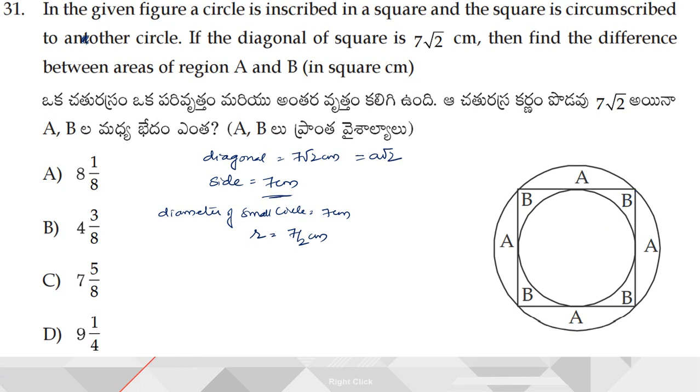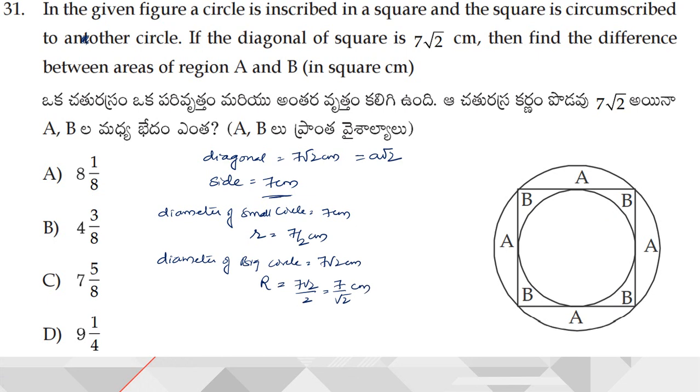But you can observe that the diameter of the big circle is equal to the diagonal of the square. So from this, the diameter of the big circle is equal to 7 root 2 centimeters. So from this, capital R, that is the radius of the big circle, is given by 7 root 2 by 2, which is nothing but 7 by root 2 centimeters. So we got all the details regarding this.